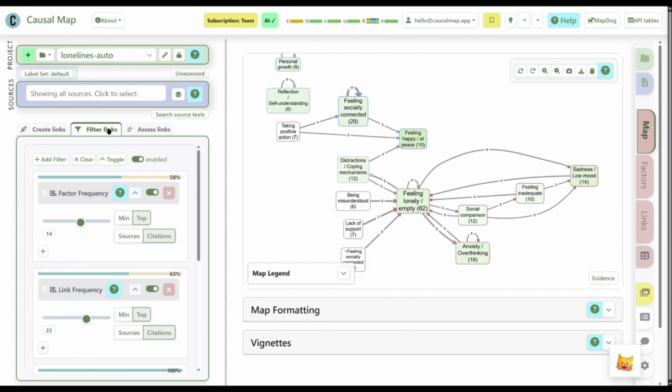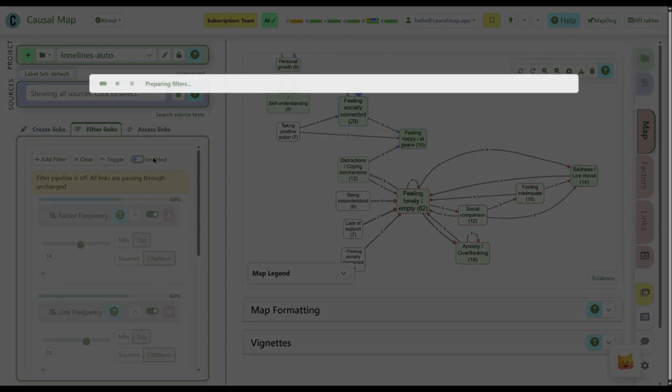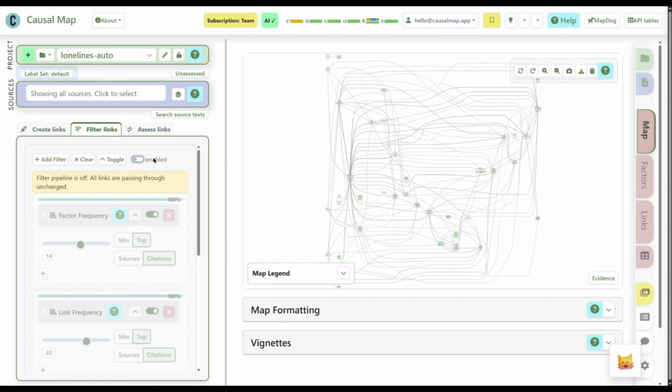Anyway, so as it finishes, it then puts on a filter to show you the most frequent factors and links. You don't have to use that filter. You can also switch that off if you want to. You see there's a few more factors left there and a lot of links between them, so it's not very enlightening.